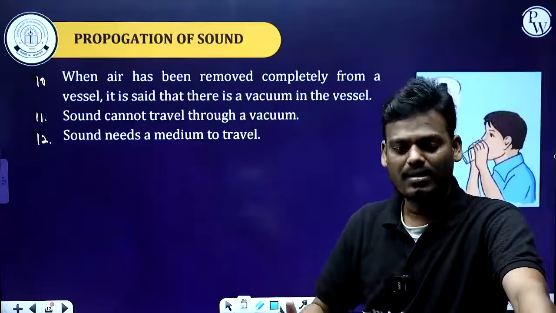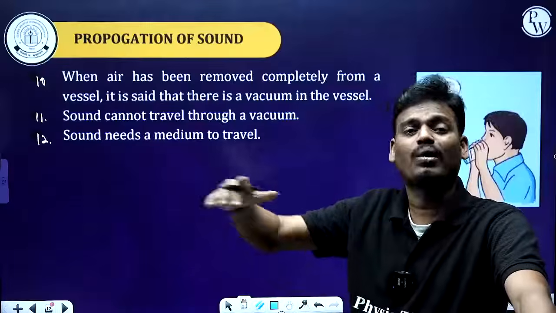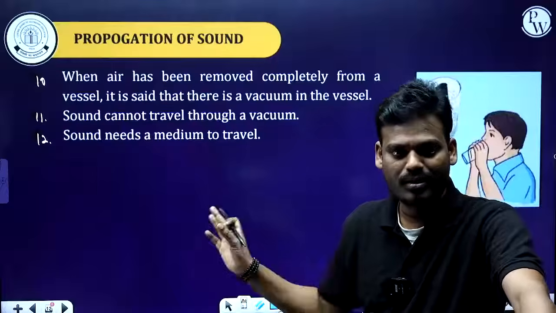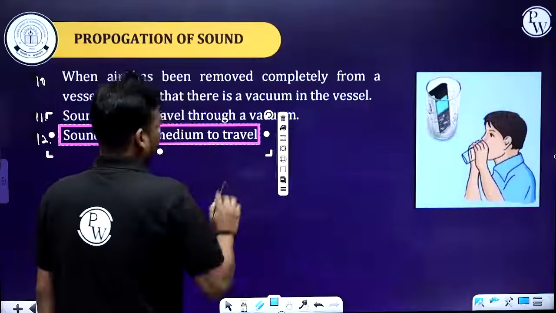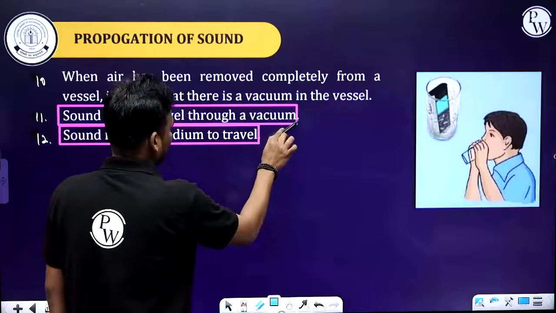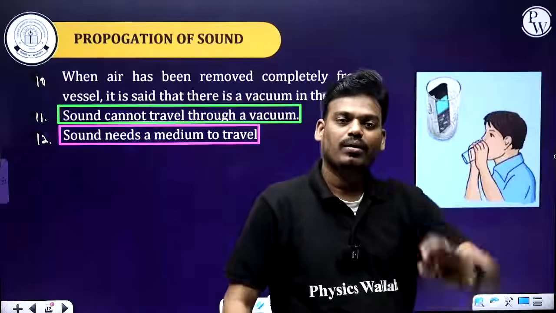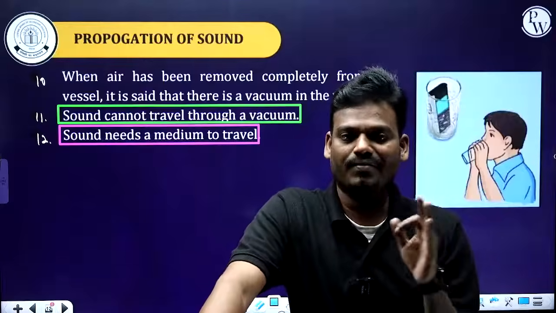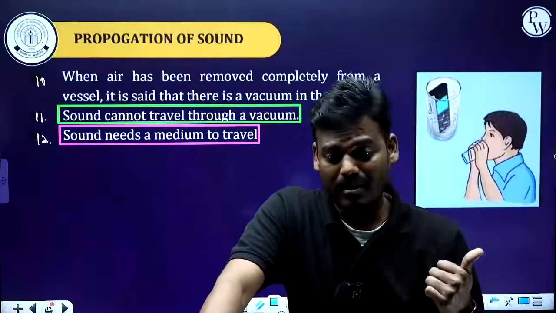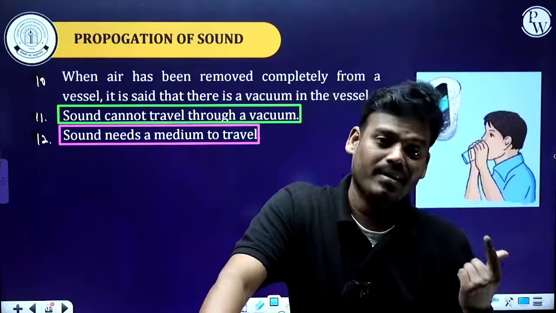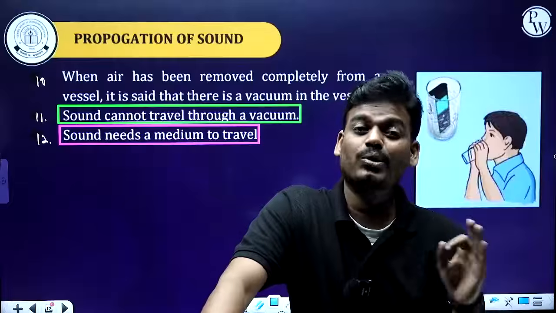We conclude that if there is a vacuum, the sound cannot travel through it. Simple conclusion from this activity: sound needs a medium to travel. These 2 points are very, very important from the exam point of view. For the propagation of sound, there must be a material medium. Maybe it is an air medium, a liquid medium, or a solid medium, but it cannot travel through the vacuum.